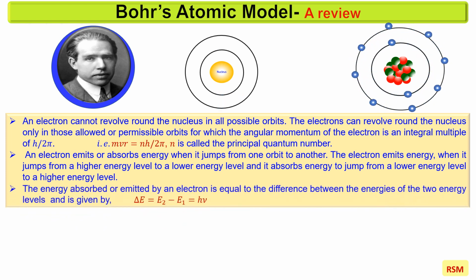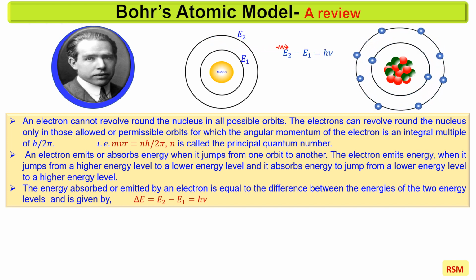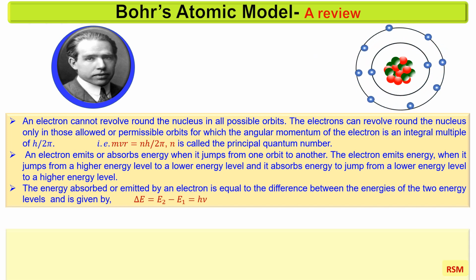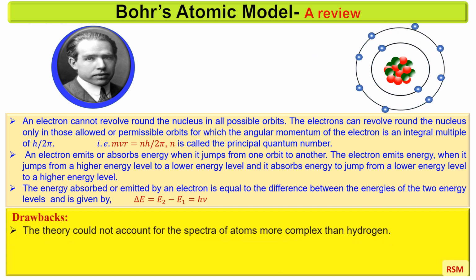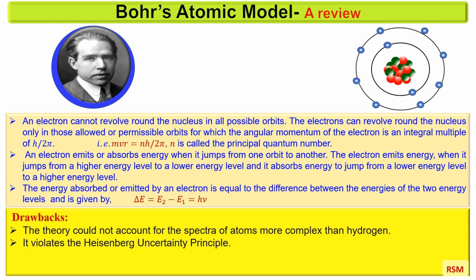The energy absorbed or emitted by an electron is equal to the difference between the energies of the two energy levels and is given by the Planck's equation, delta E equal to E2 minus E1 equal to h nu, where nu is the frequency of the absorbed or emitted photon. The drawbacks of Bohr's atomic model are: the theory could not account for the spectra of atoms more complex than hydrogen. It violates the Heisenberg uncertainty principle.